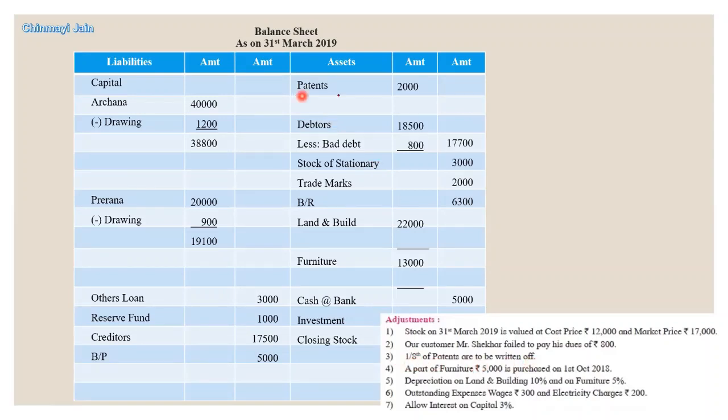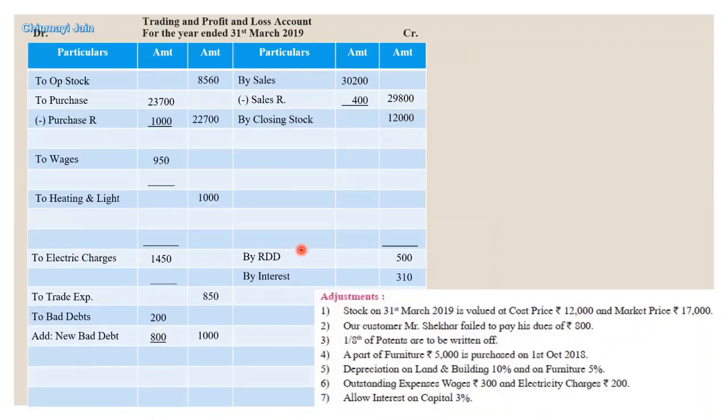Next adjustment, 1/8 of patents are to be written off. So this is the patent, 2,000 is the amount, 1/8 of 2,000 is 250 rupees. So our patent costs rupees 1,750 now. Second effect will be given in P&L account, debit side, because it is an expense for us.